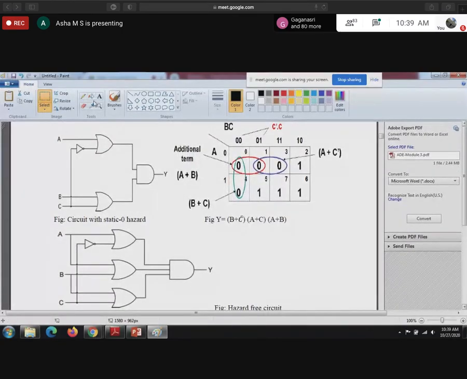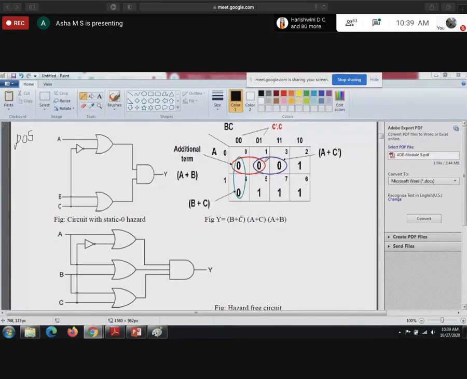Here also we have a K-map with A, B, C. When it comes to static 0 hazard, please keep in mind that it is POS. POS means OR followed by AND gate. Apply these values and you'll get these terms.